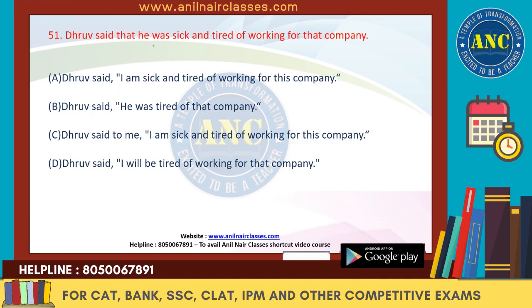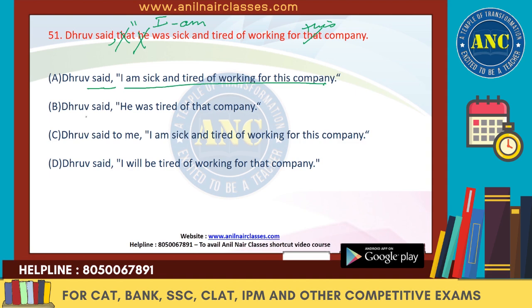Next one. Dhruv said that he was sick and tired of working for the company. So Dhruv said will be there, and then after that the comma will be removed. So instead of he, it will be what? I. It will become, I am sick and tired of working for this company. This is the thing which I want. So Dhruv said, comma, open quotes, I am sick and tired of working for this company.